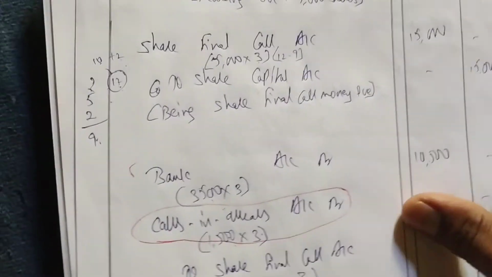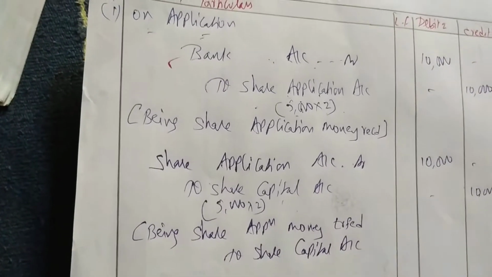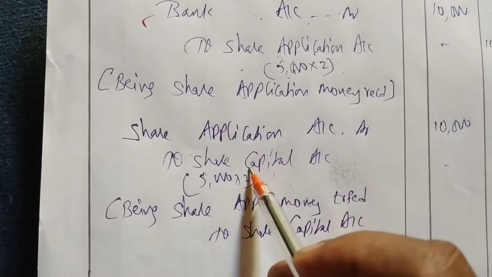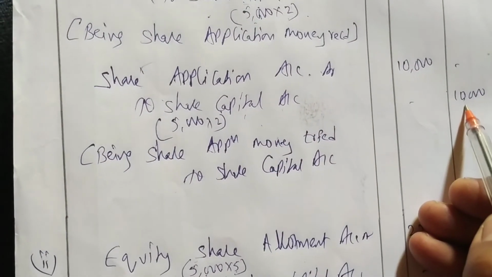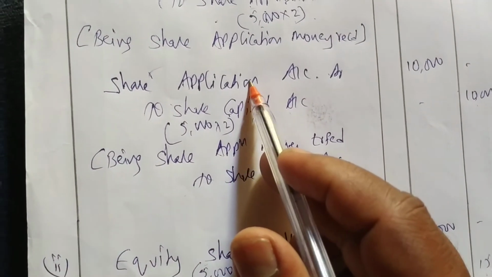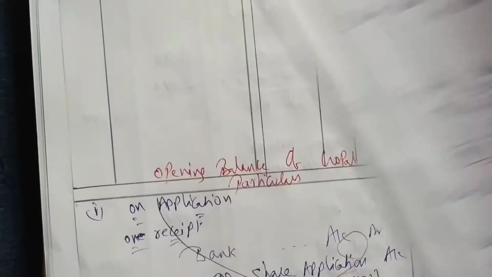Okay. So next is what? Share capital account. After this, equity share capital account. Wherever we have equity capital, that we have to take. So equity capital we are having here. So you have to write this debit. Amount you have to write this equity share capital, but you have to write reference of this debit side. Okay. So let me write here.